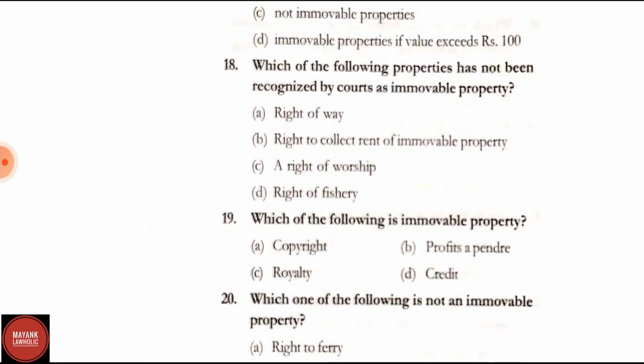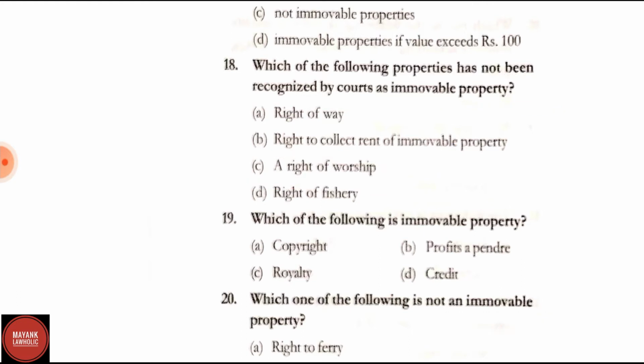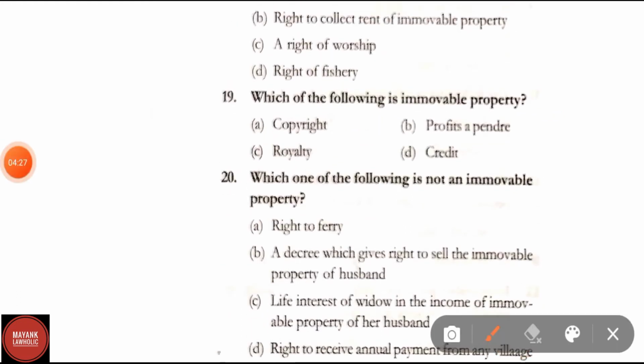Question number 18. Which of the following properties has not been recognized by court as immovable property? Right of way, right to collect rent of immovable property, right of worship, right of fishery. Correct answer is option C, that is right of worship. Question number 19. Which of the following is immovable property? Options are copyright, profits a prendre, royalty, credit.